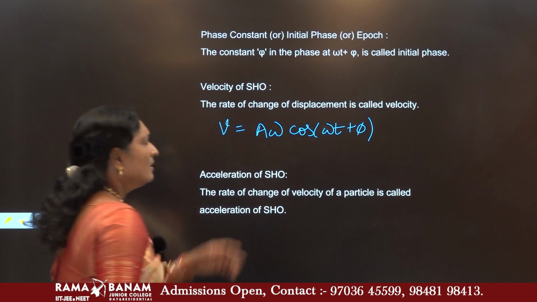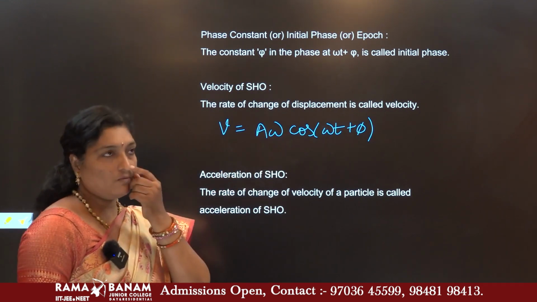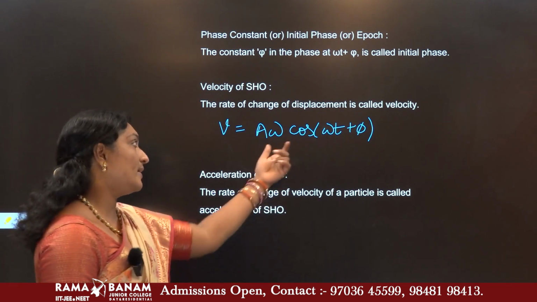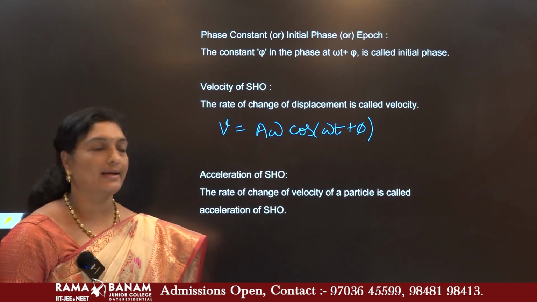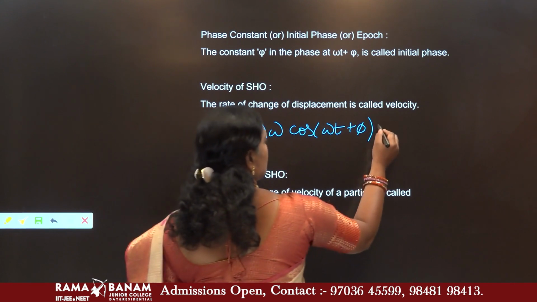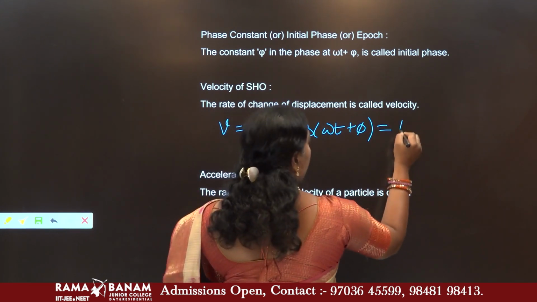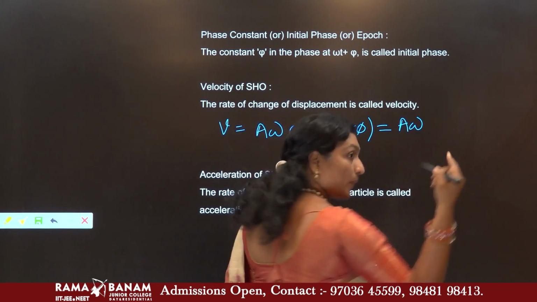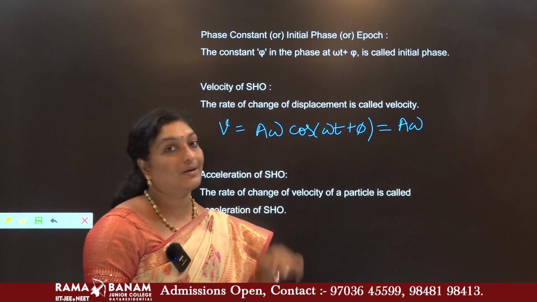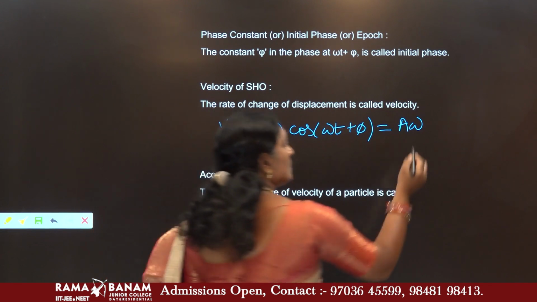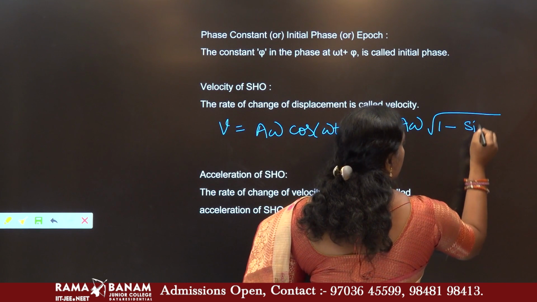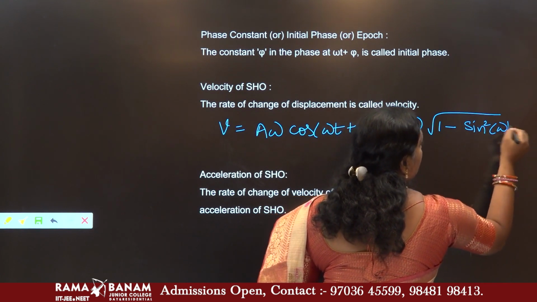You can also represent this differently. We know that sin square theta plus cos square theta equals 1, so cos square theta can be written as 1 minus sin square theta. So a omega cos theta becomes a omega root over 1 minus sin square(omega t plus phi).